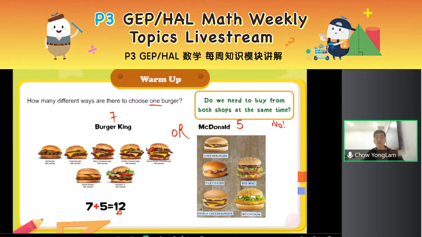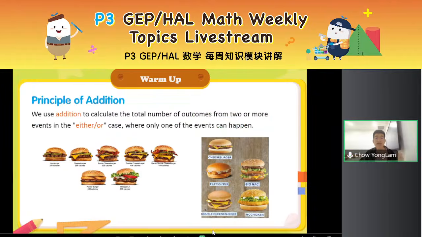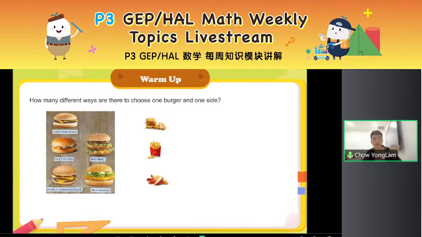Now, this is what we call the addition principle. The addition principle is where you use addition to calculate the total number of outcomes if it's an either-or case. I don't need to buy from both McDonald's and Burger King. I just need to buy from one of them. All right, so this is the principle of addition, when we use either-or.